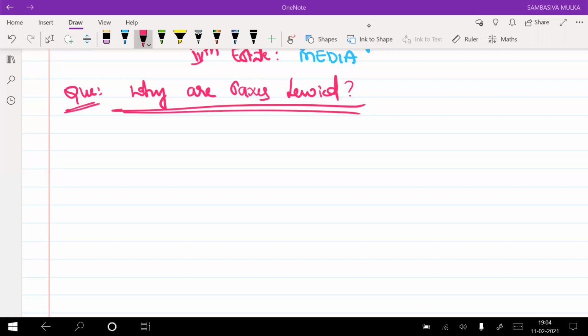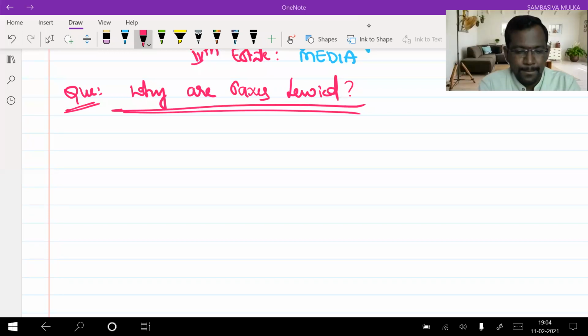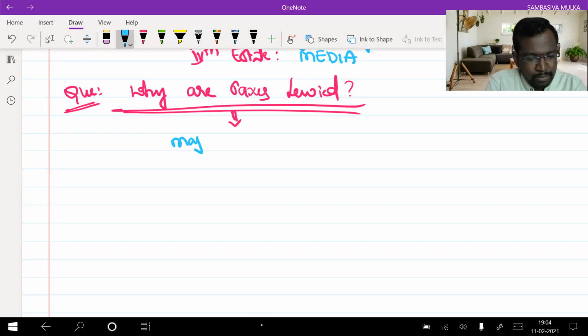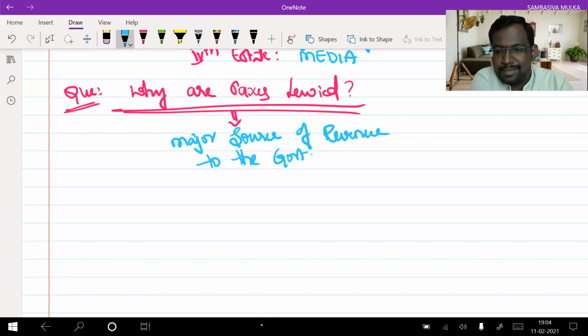First of all, we can say that the government levies all these taxes because taxes are one of the major sources of revenue to the government. Taxes are the major source of revenue to the government.